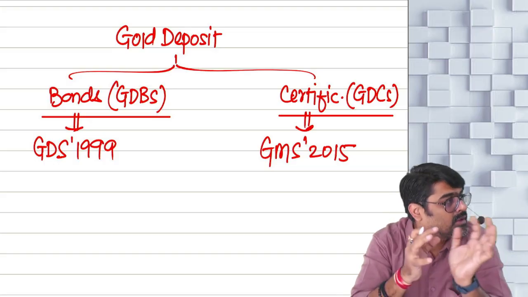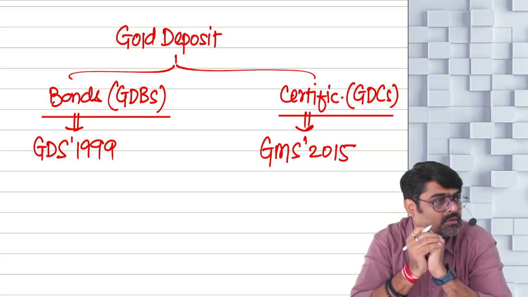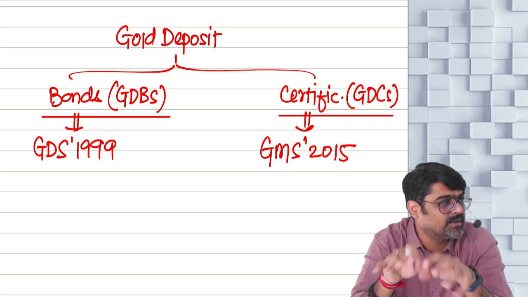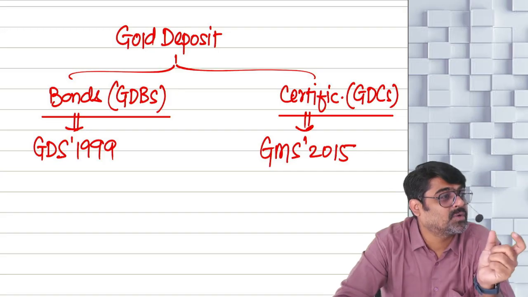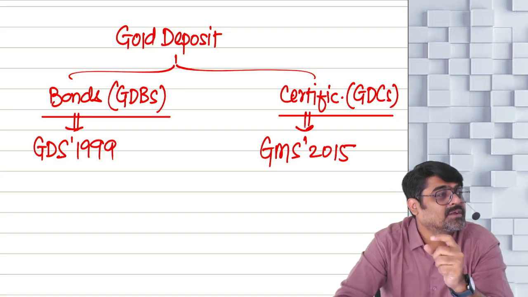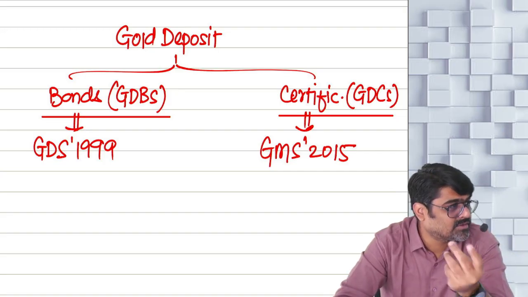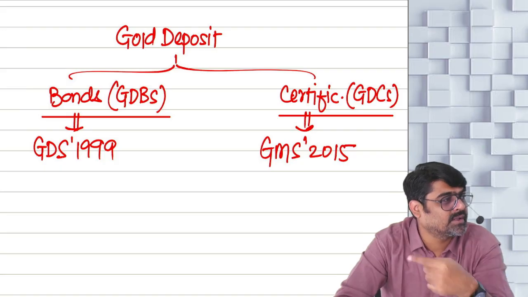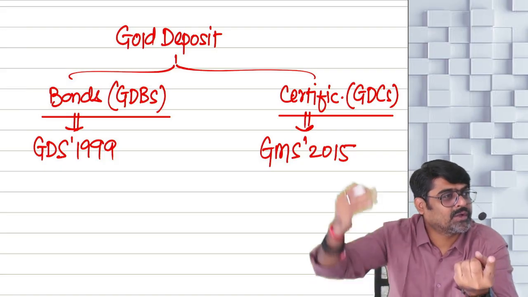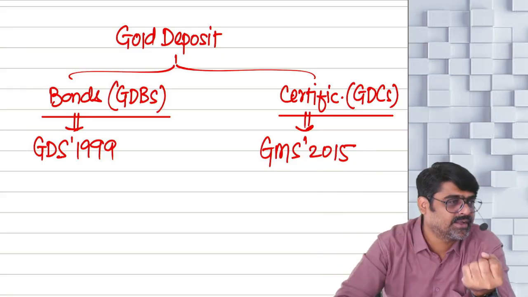Government will bring all this gold to the mints, and this gold will be melted, converted into coins, bars, then into biscuits, and again this gold will be circulated in the economy. No need to buy new gold from outside India.